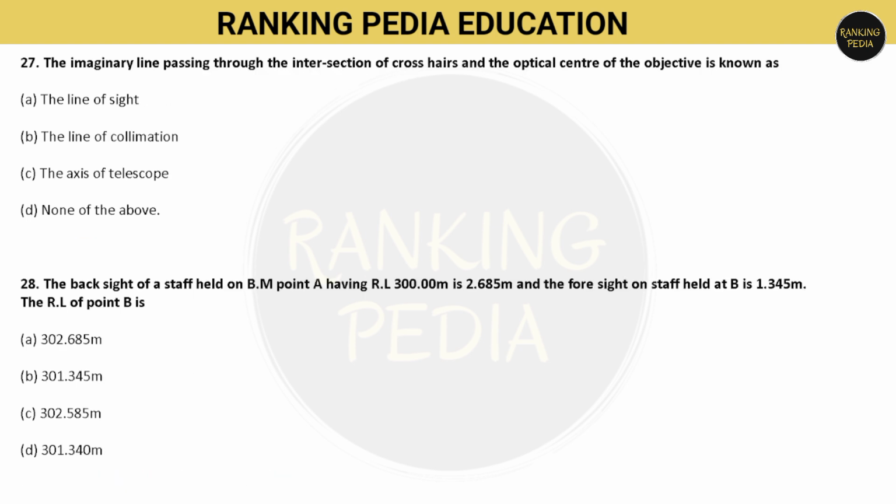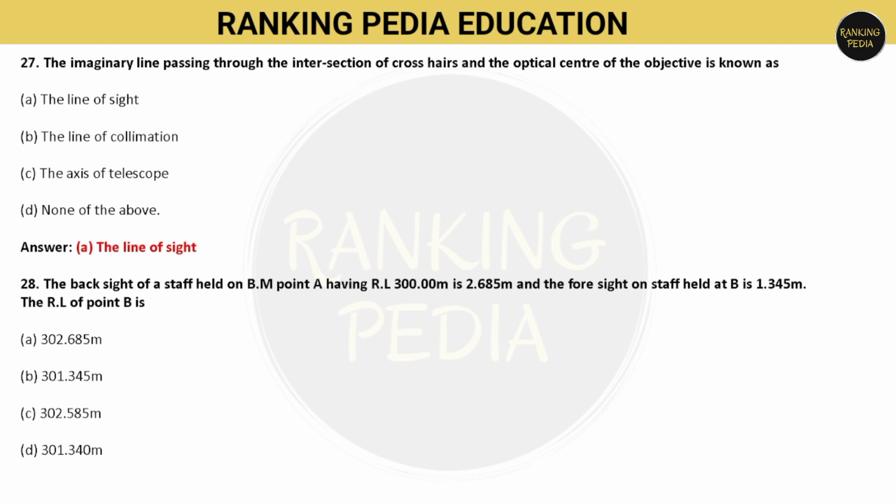Next question, the imaginary line passing through the intersection of crosshairs and the optical center of the objective is known as. Your options are, option A, the line of sight, option number B, the line of collimation, option number C, the axis of telescope, or option number D, none of the above. So which one is the correct? The imaginary line passing through the intersection of crosshairs and the optical center of the objective is known as the line of sight. That is option number A.